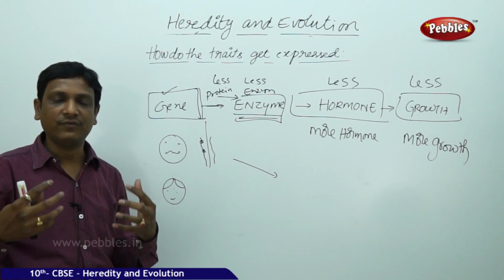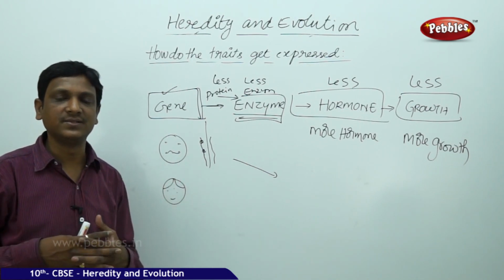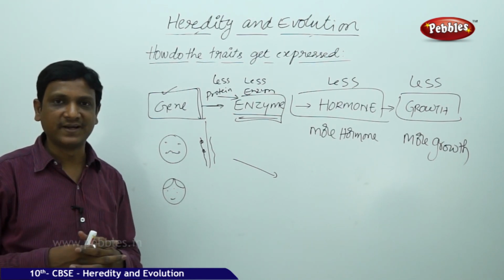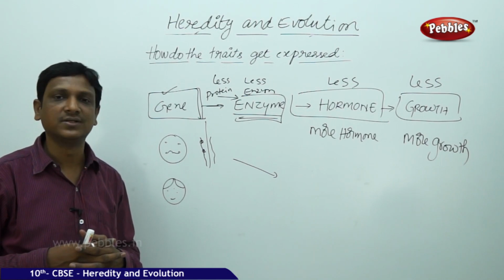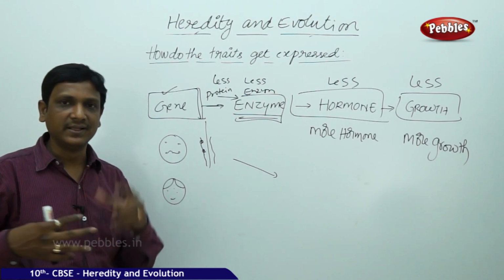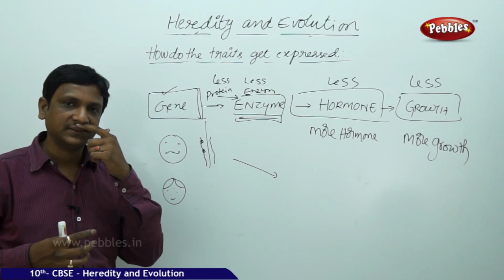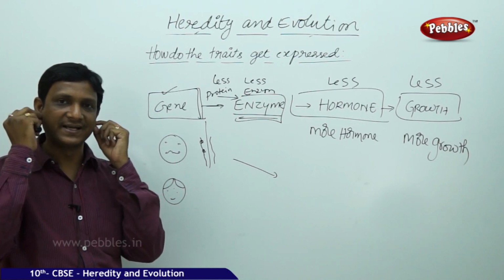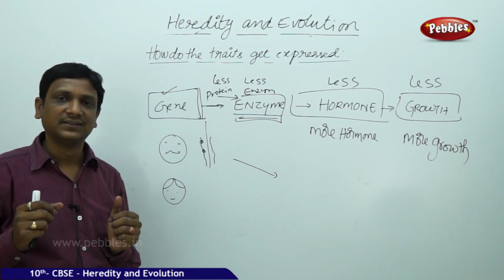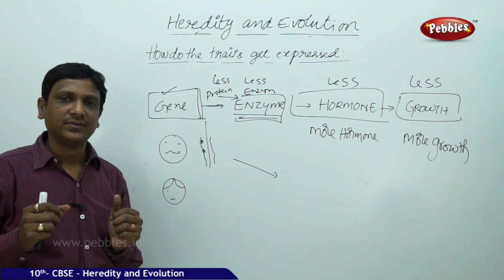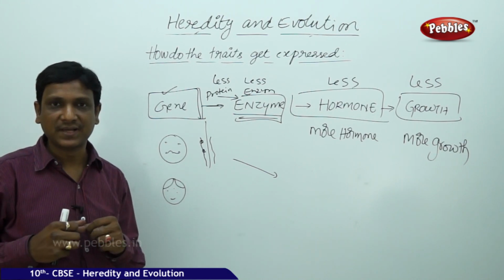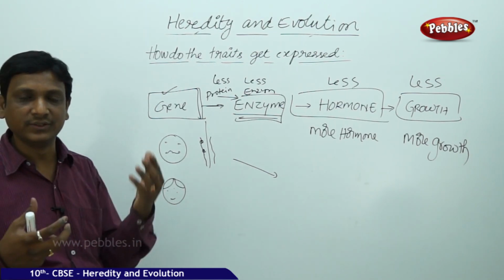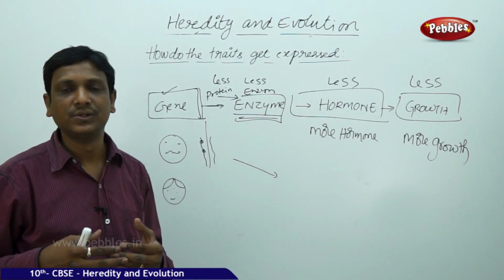See here, we find some kind of differences and similarities between your friends. You might be observing in your classroom, if you compare with your friends, you will find some differences in the skin complexion, in the hair color, in the pupil color, in the nose pattern, and in your ear lobes, some are attached, some are free. Even in height, though they are of the same age, your age is 15, their age is 15, they may be taller or shorter than you.